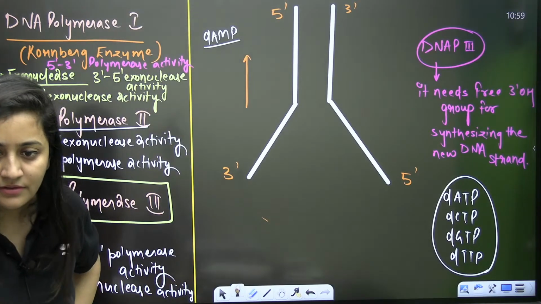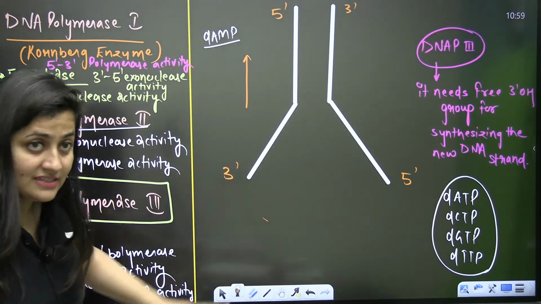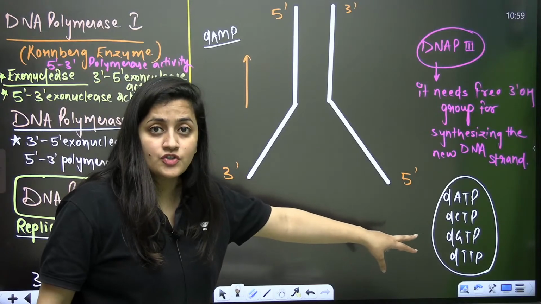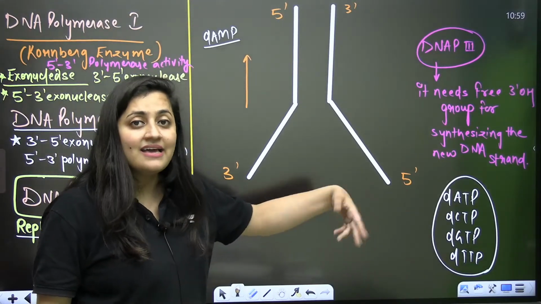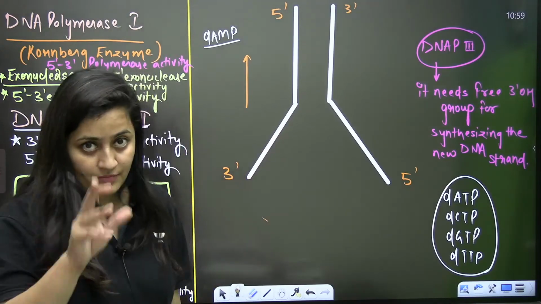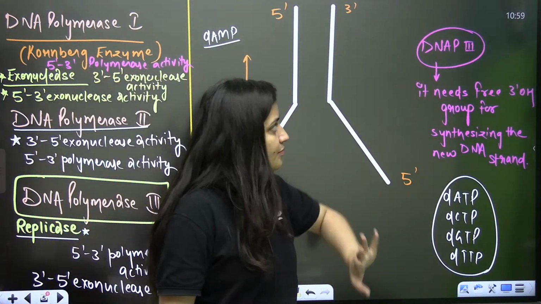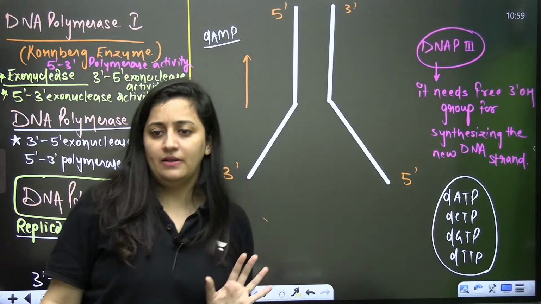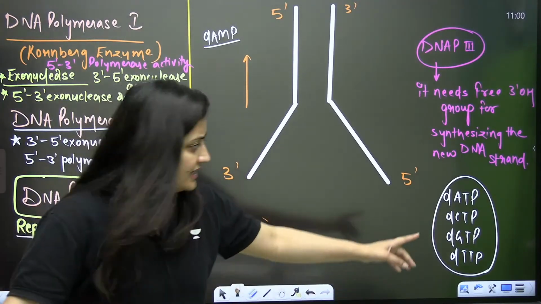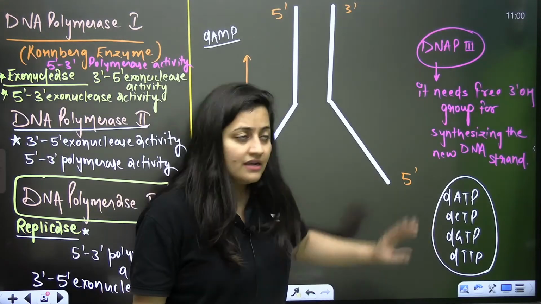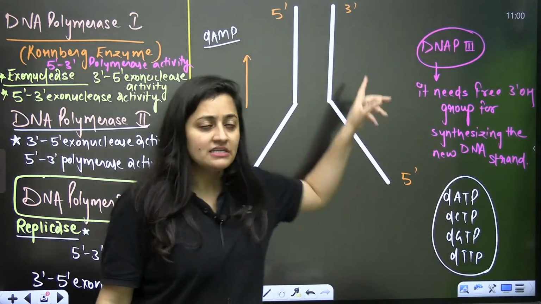Done, bache? Okay, this is given in NCERT. They have the dual function. They are acting like the substrate as well, and it is also providing the energy for the polymerizing activity. Okay, so now this DNA polymerase 3, everything is available in the vicinity of this DNA polymerase 3. It is having the substrate as well, right? It itself is the enzyme, and it is having the substrate.